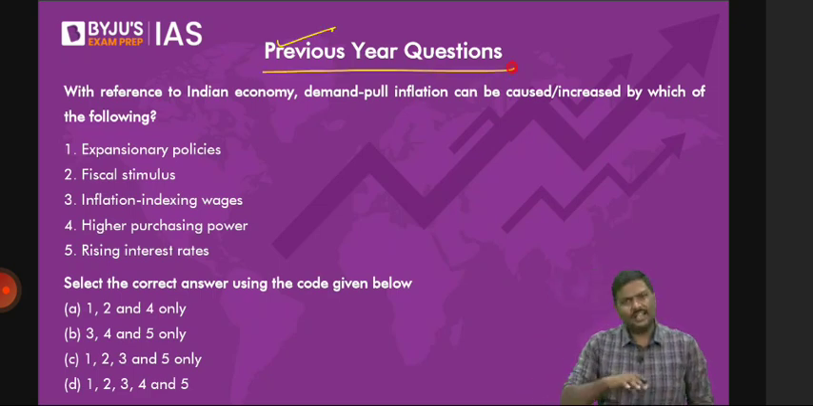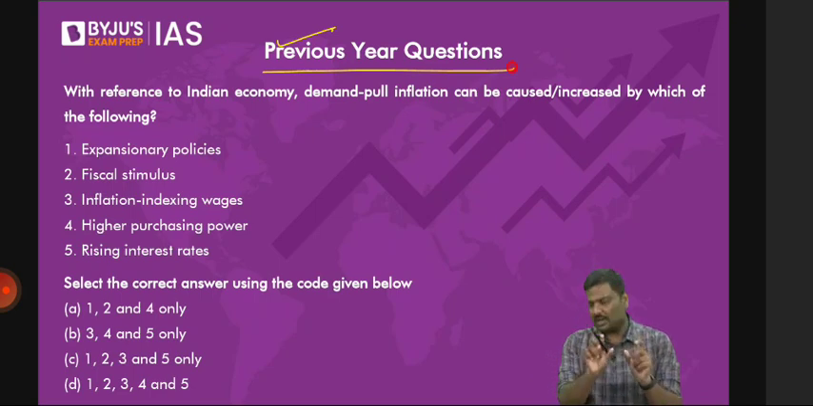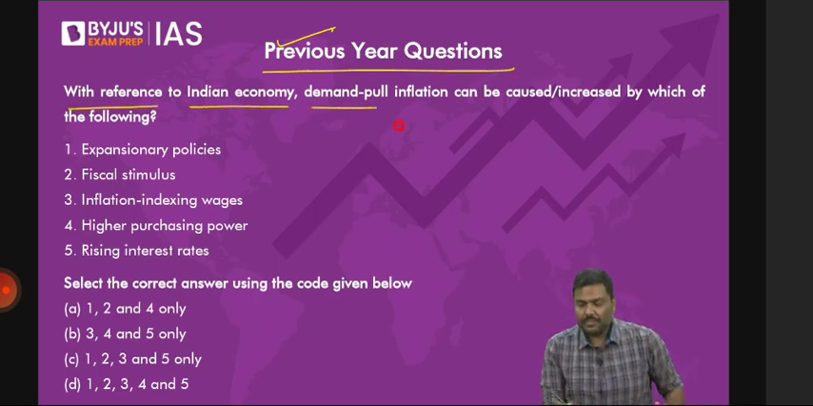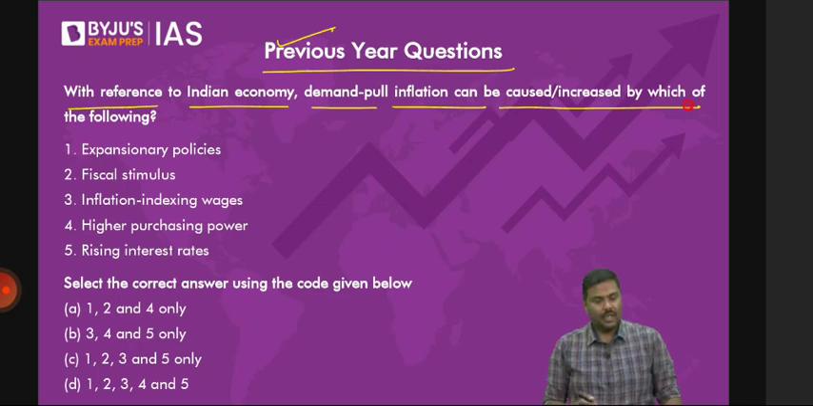I will solve this question, because there are certain technical terms which you have not come across. Let's start. With reference to the Indian economy, demand pull inflation can be caused or increased by which of the following? Expansionary policies. This we have discussed.